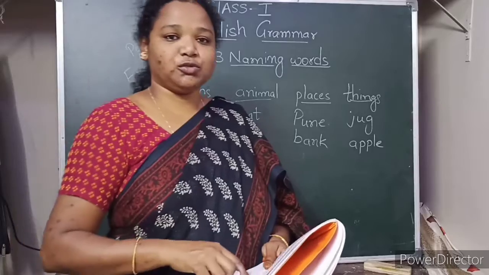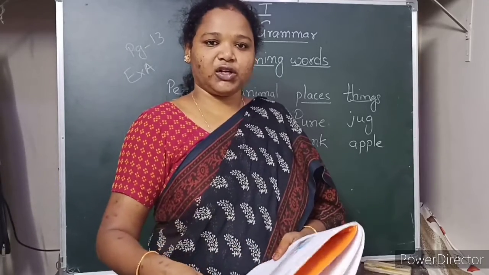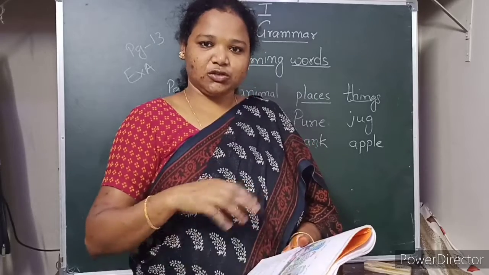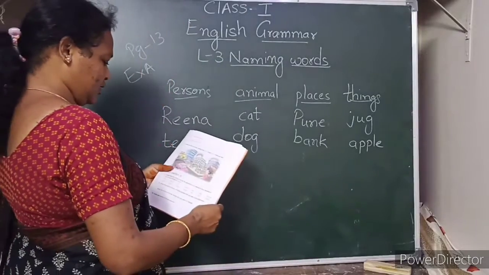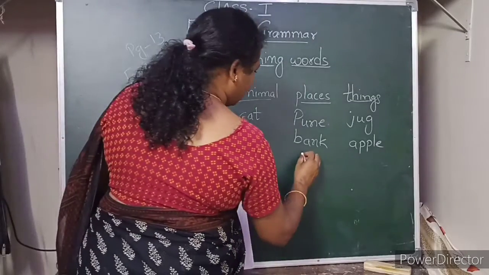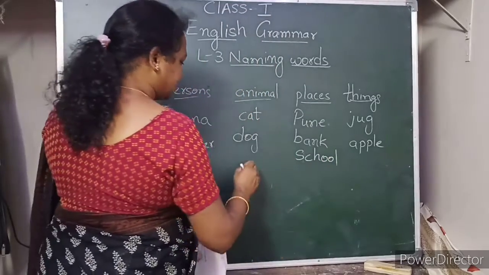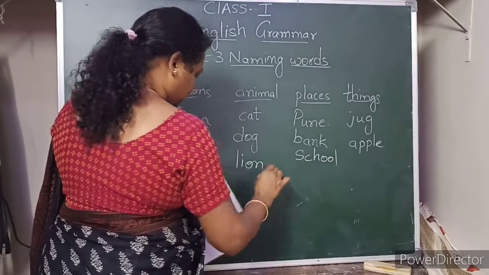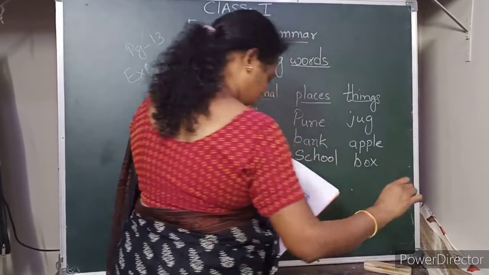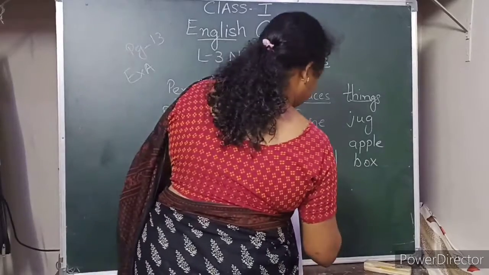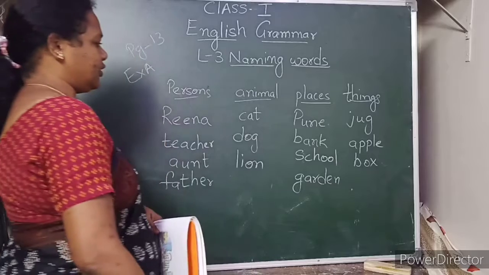Children, you have to look in your textbook to understand. Okay, go through your textbook, whatever page I am telling you, whatever exercise I am telling you, just look into that, then you will understand properly. Okay. Then school, school is a place. Lion is an animal. Box is a thing. Garden is a place. Got it children? So note it down.